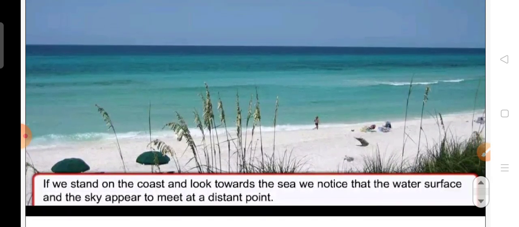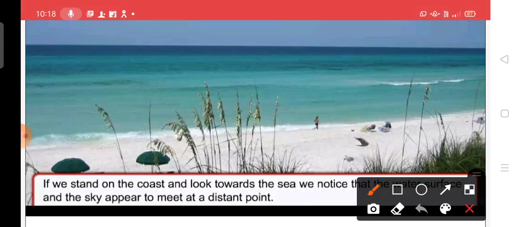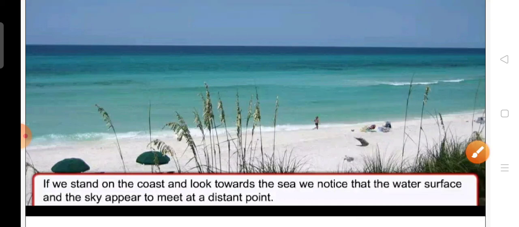Again, I am repeating. If we stand on the coast and look towards the sea, we notice that the water surface and the sky appear to meet at a distant point. Here you can see this man is standing on the coast and looking towards the sea. What will we notice, children?